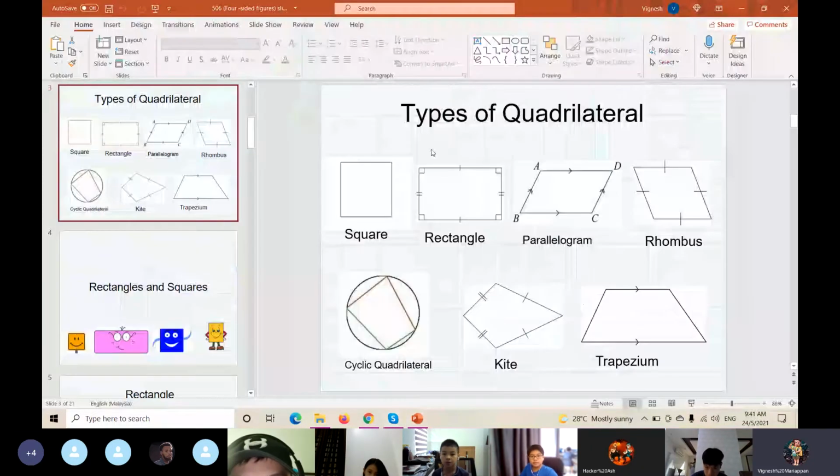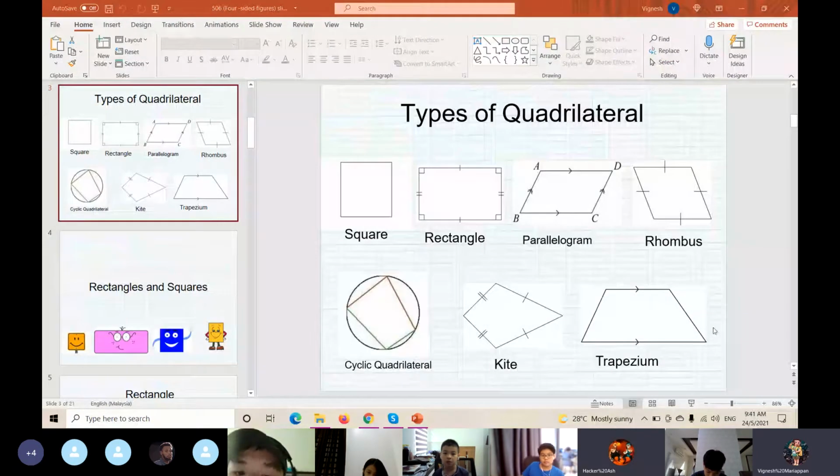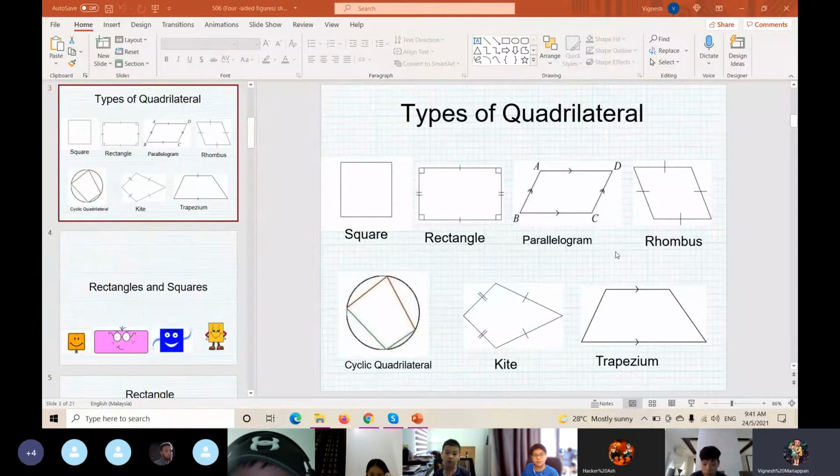180 degree? No. 360. Very good. 360 degree, because teacher said any shape which has four sides, the total interior angle should be 360 degrees. Okay, very good.